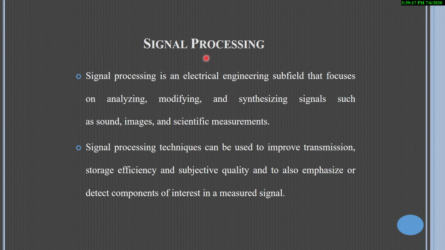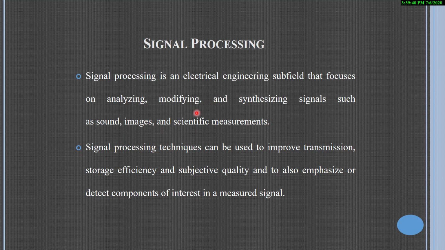That is signal processing. In general, what does signal processing mean? It is a kind of analyzing, modifying, and synthesizing a signal like sound signals, images, and scientific measurements. That is the signals that are involved during scientific measurements.